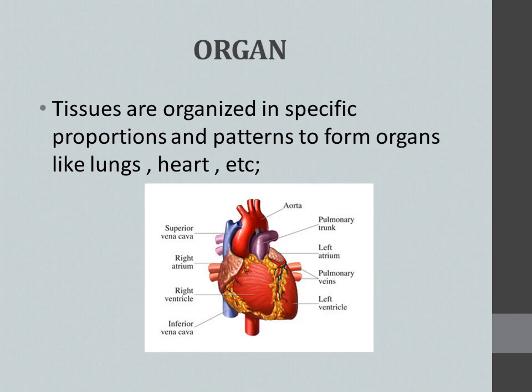And what do you mean by organ? We said a group of cells forms a tissue, then a group of tissues forms an organ. Here one organ is given.